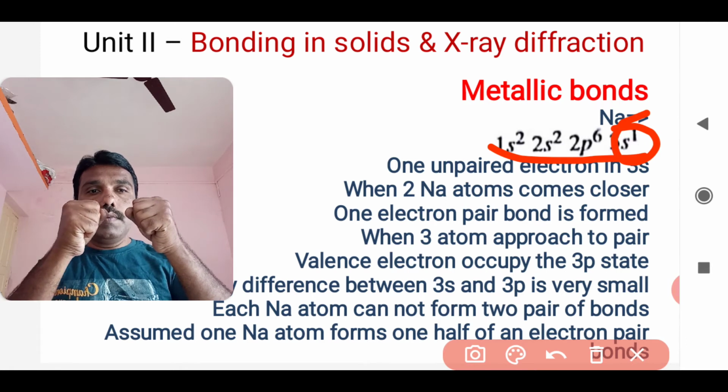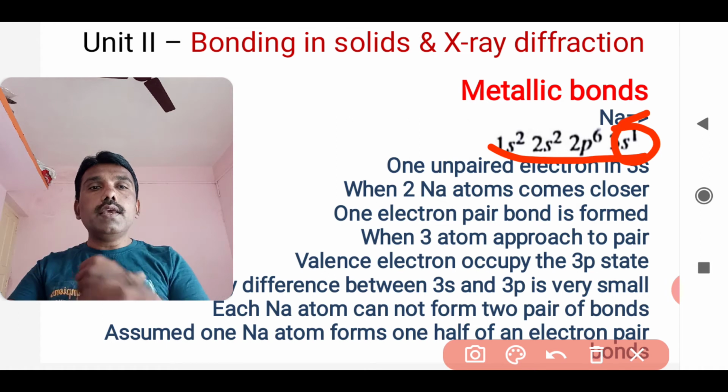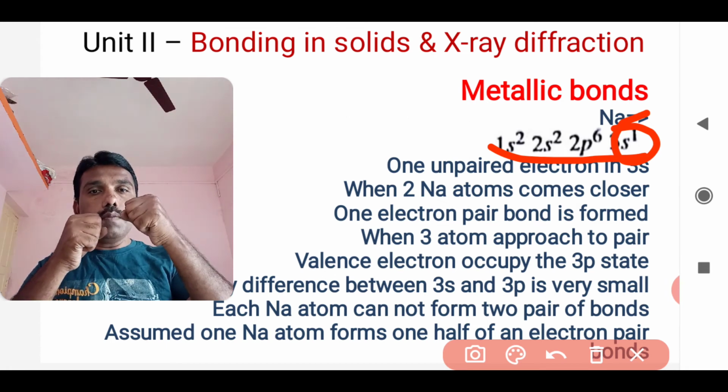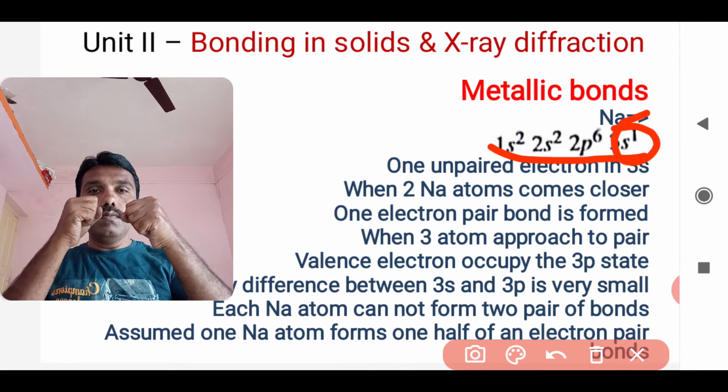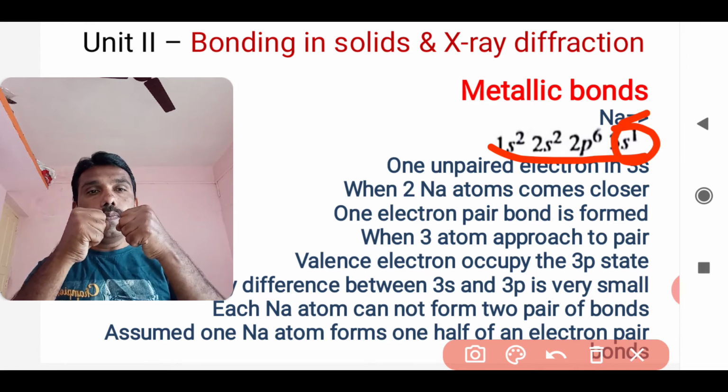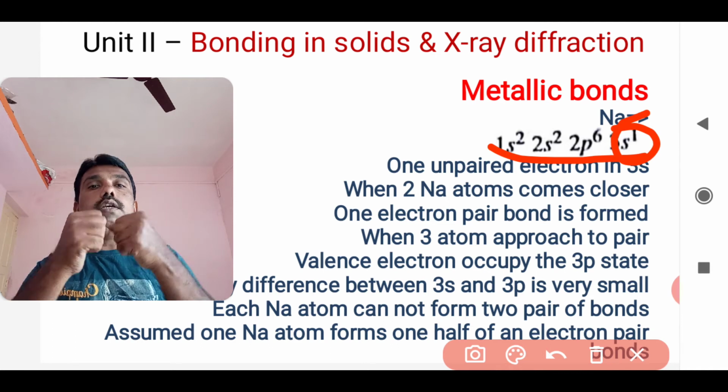When they come closer to each other, or approach towards each other, in that case this one Na atom has one unpaired electron, and this other Na atom has another unpaired electron. When they approach each other, at that stage the valence electrons in the outermost shell of both atoms are going to form a pair of bonding.